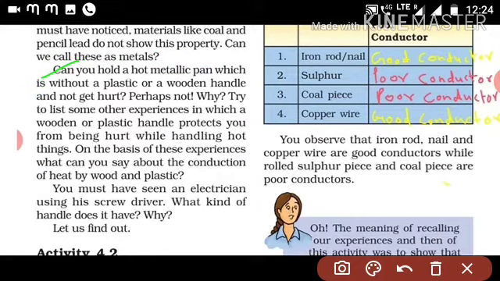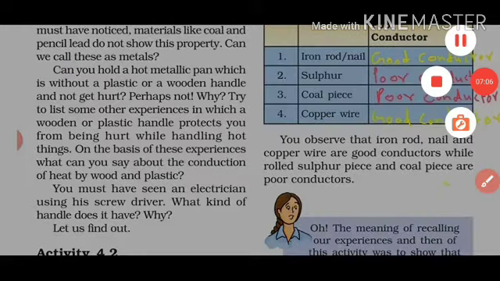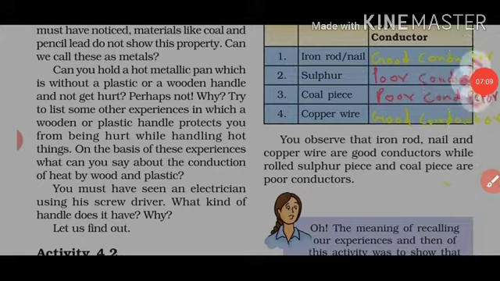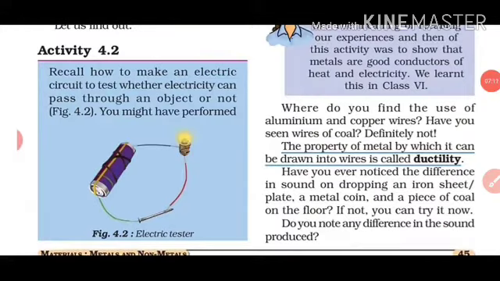Can you hold a hot metallic pan which has no plastic or wooden handle and not get hurt? Perhaps not. Like the utensils available in our home, if there is no handle of wood or plastic, can we catch it? No. If we catch it, we will get hurt, isn't it? So the handle made of wood or plastic we can catch easily. Why can we catch it easily, and why can we not catch a utensil without a wooden or plastic handle? Now see activity 4.2. Recall how to make an electric circuit.